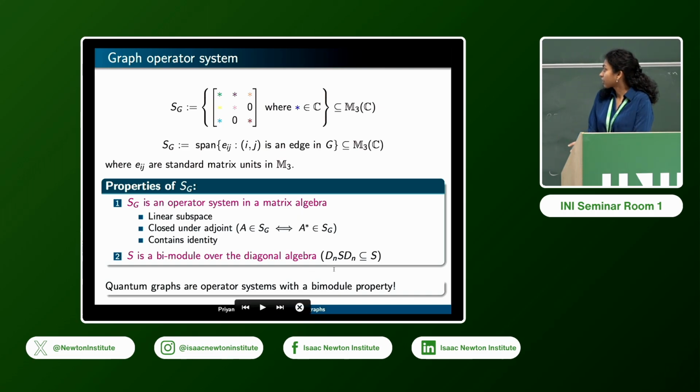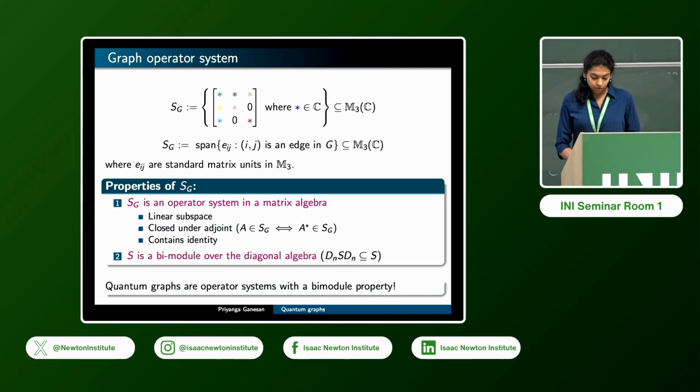So this is the prototypical example of a quantum graph, namely a graph operator system which arises from a classical graph. But more generally, you can define operator systems with a similar property, possibly over different algebras, and that will give you different versions, or different kinds, of quantum graphs.